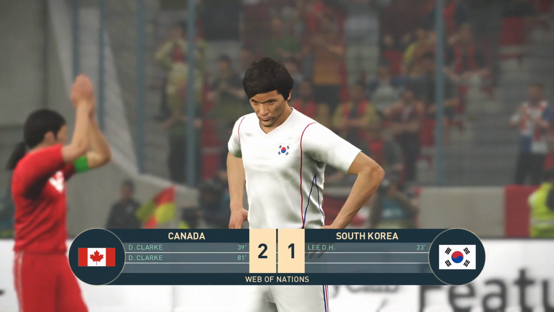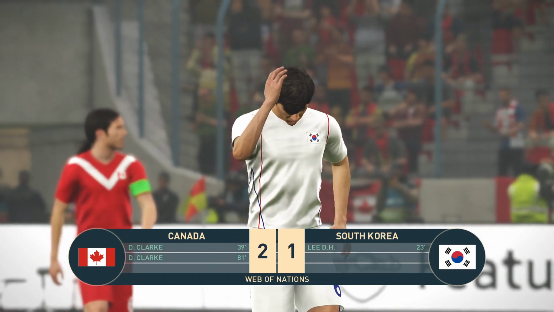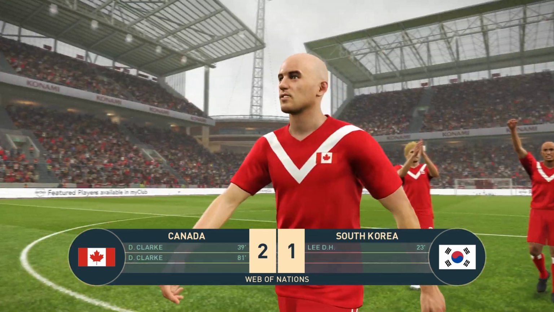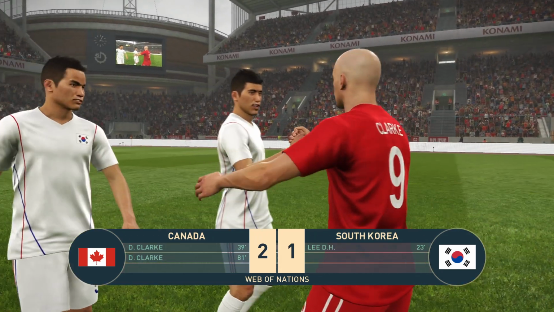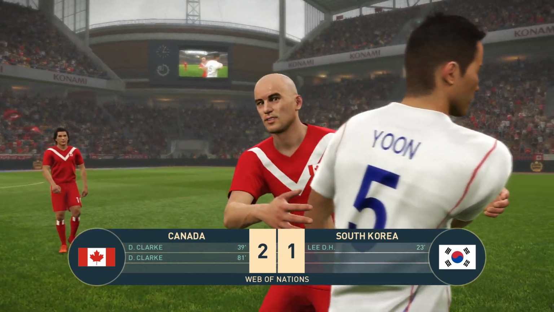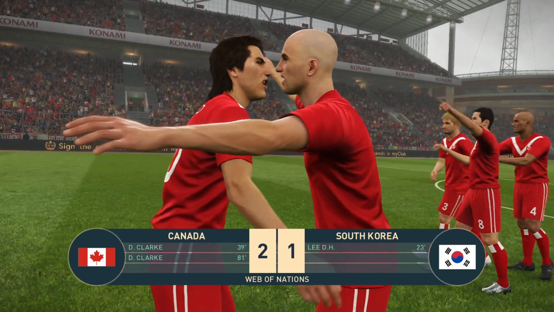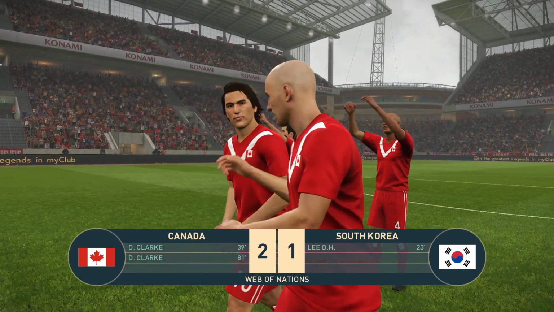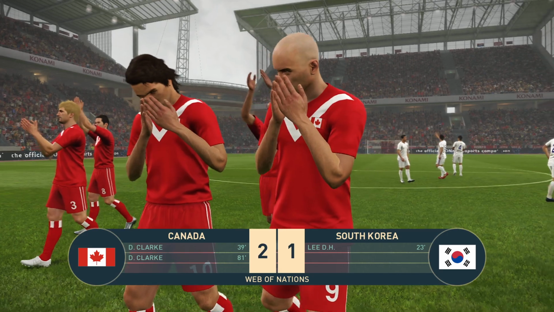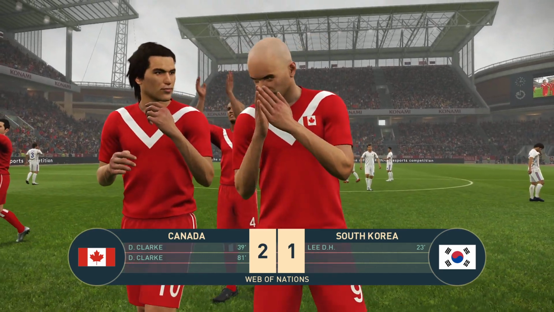It's ended Canada 2, South Korea 1. Lee gave South Korea the lead. And then Clark equalised late in the first half. And it was Clark again who scored a late winner in the 81st minute. Canada move on to 24 points. And South Korea, they will remain on 16.